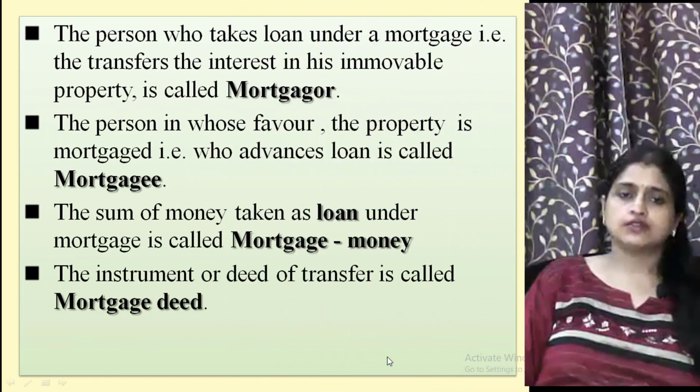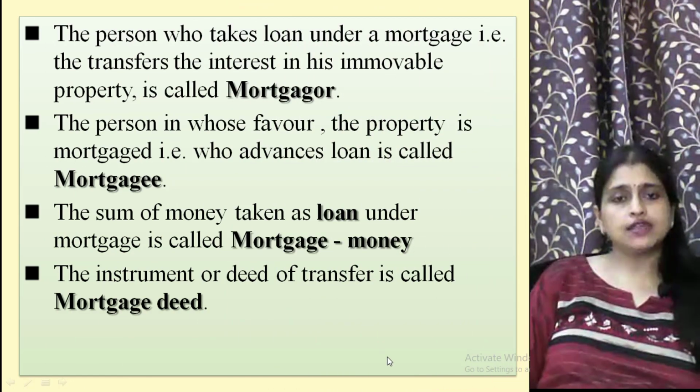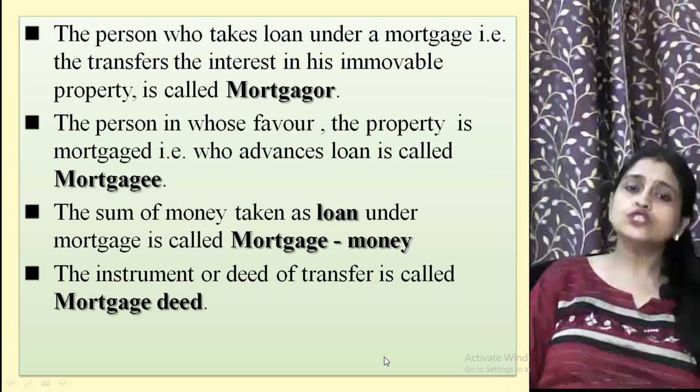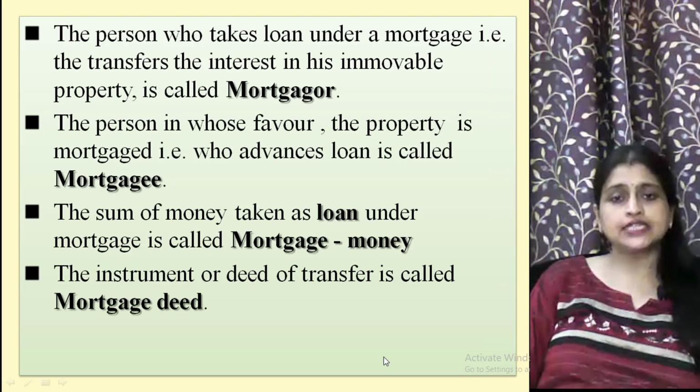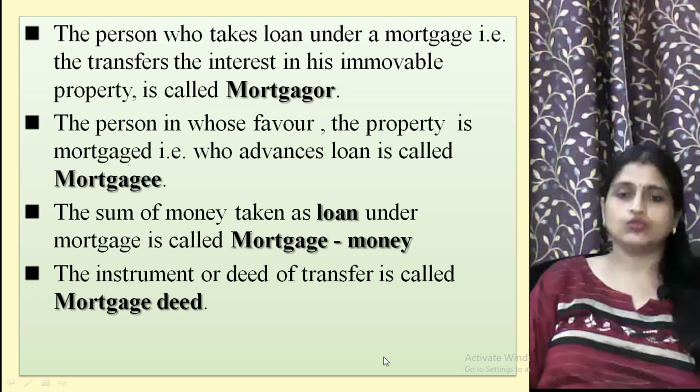Now we will discuss who is a mortgagor. The person who takes a loan under a mortgage, that is, the person who transfers the interest in his immovable property, is called the mortgagor. And who is the mortgagee? The person in whose favor the property is mortgaged, that is, who advances the loan, is called the mortgagee.